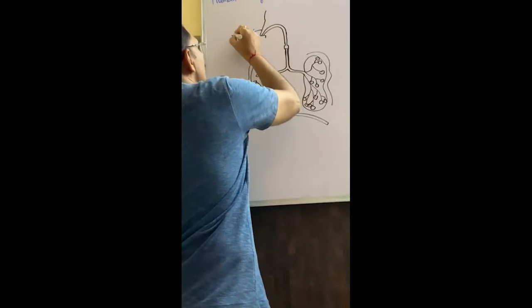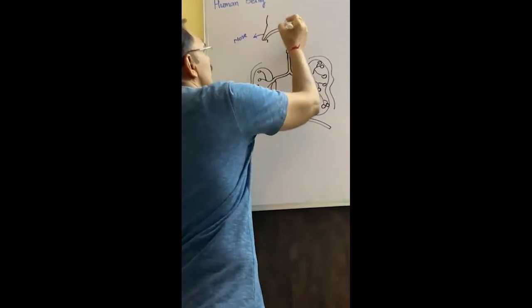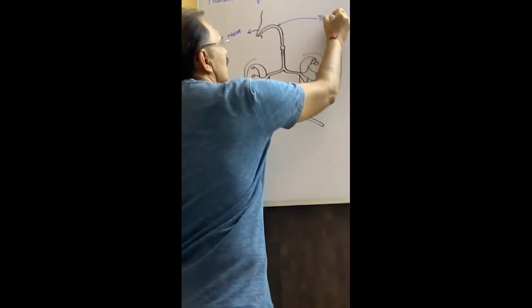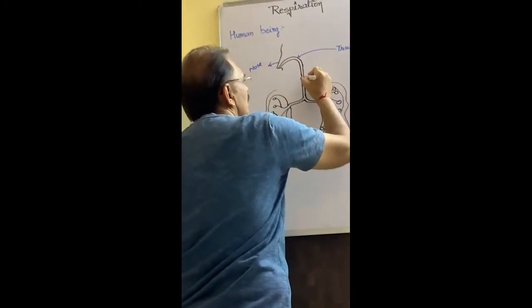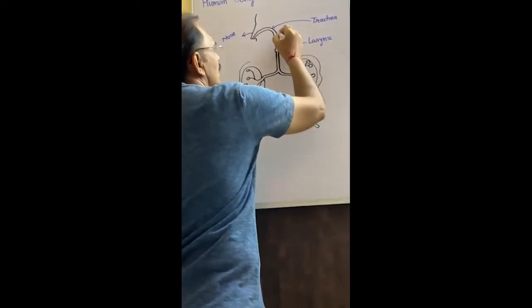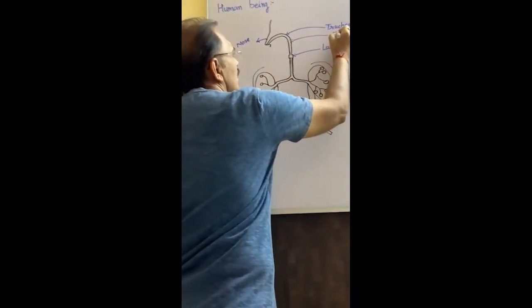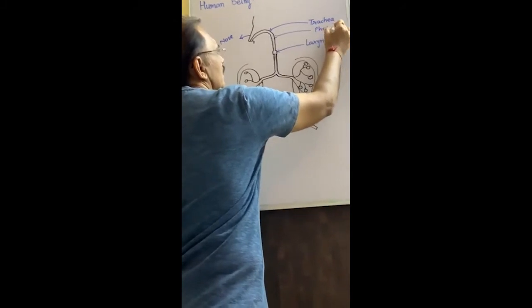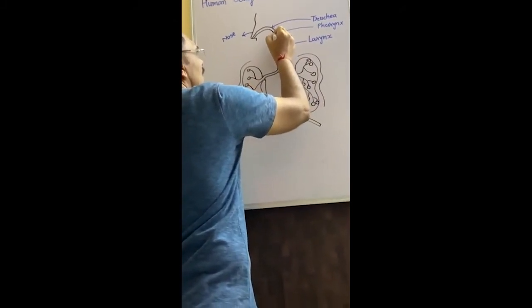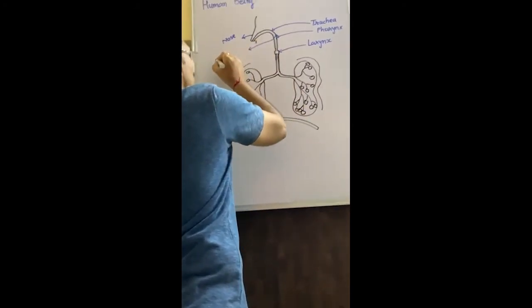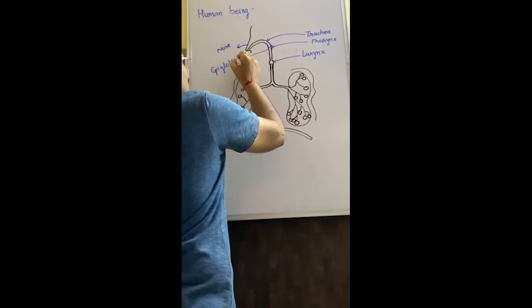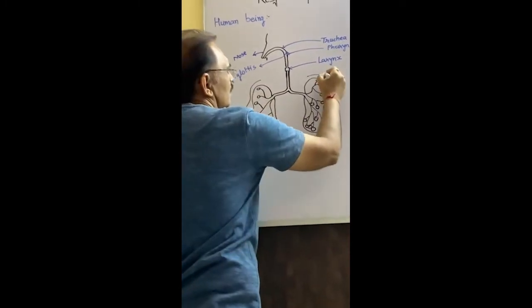Nose. Trachea, larynx, pharynx. On this pharynx, there is also a lid-like structure known as epiglottis. This is rib cage.